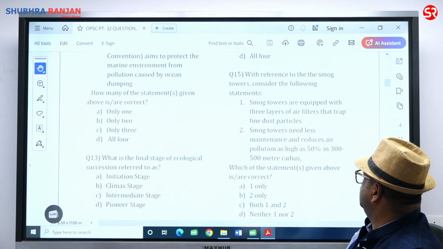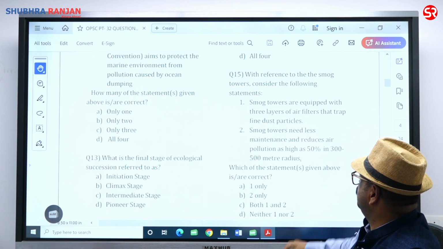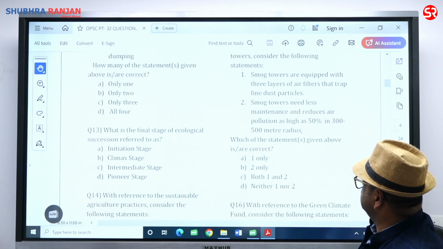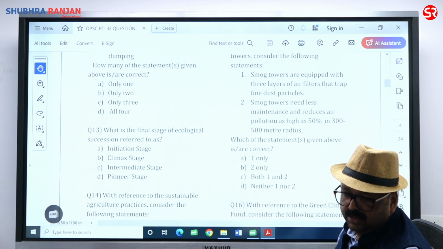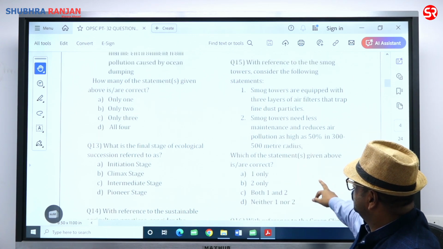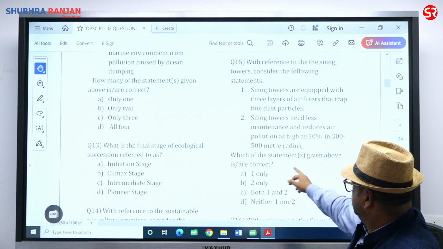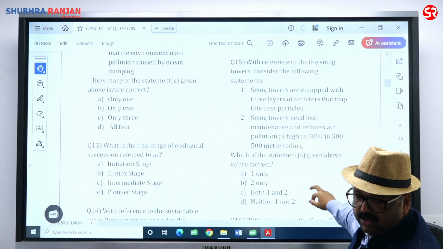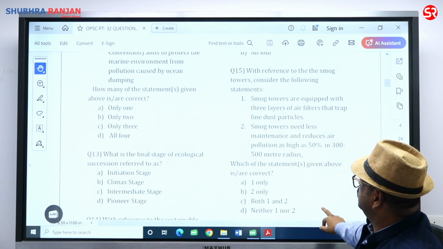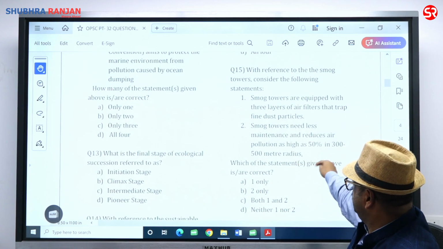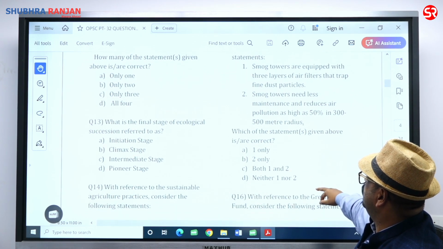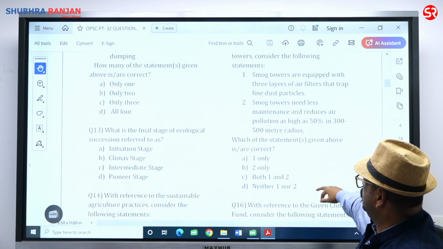Smog towers need less maintenance and reduce air pollution as high as 50% in 300 to 500 meter radius. ये तो बहुत बड़ा radius दे दिया है बच्चे. Hardly 30 to 40 meter radius this smog tower is going to be working. So 1 and 2 both are incorrect. So incorrect, and neither 1 nor 2. So I will go with D, because this radius is less. 30 to 40 meter radius is going to be there, which is the air cleaned by smog towers.